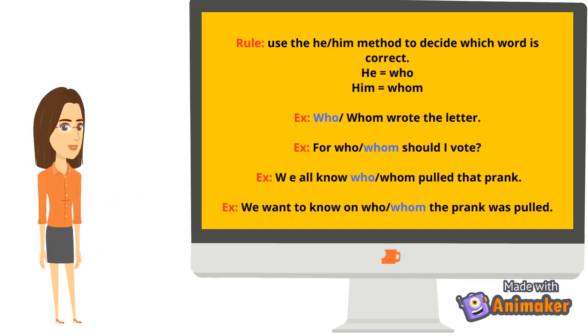Another example. We want to know on who or whom the prank was pulled. The sentence again contains two clauses. We want to know, and the second clause, the prank was pulled on who or whom. Again, we are interested in the second clause because it contains who or whom. The prank was pulled on him. So, whom is the correct answer.